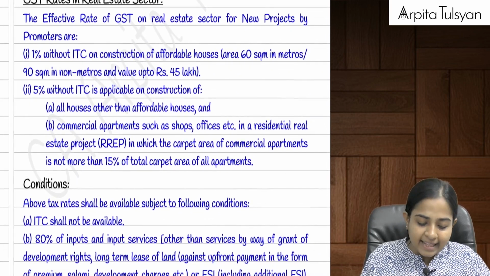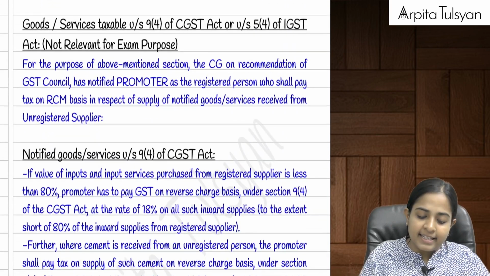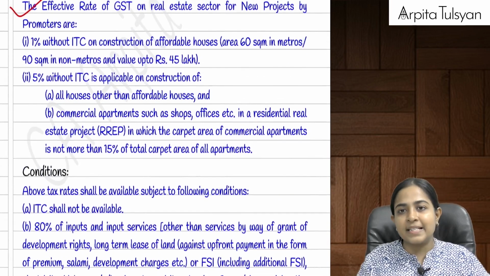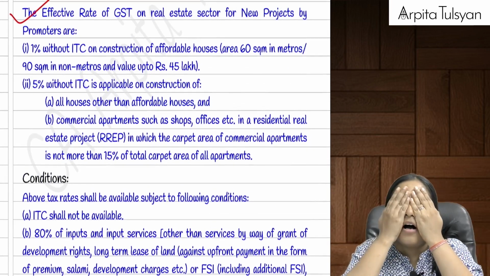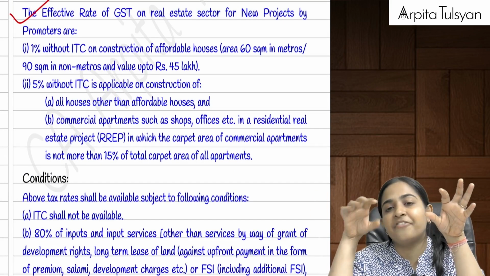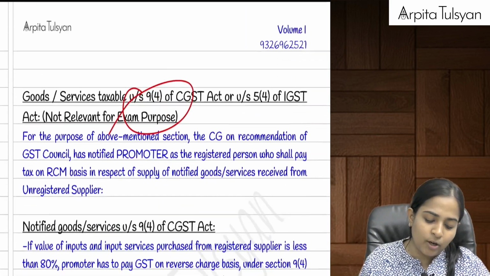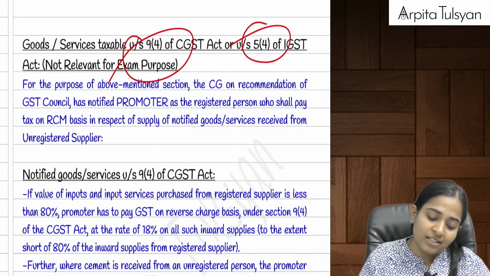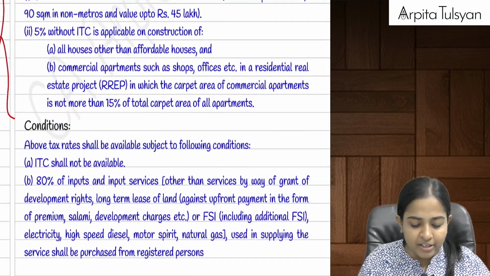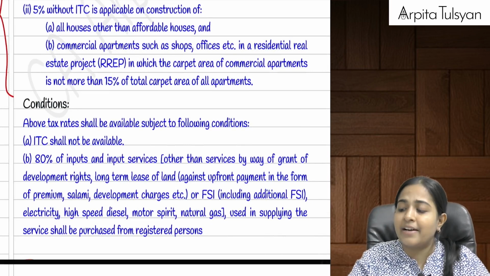Yes, and then the next point is talking about the GST rates in case of real estate, which is coming under section number 9.4. Remember I told you for reverse charge mechanism, we have section number 9.3 and section number 9.4, or 5.3 and 5.4. 9.3 and 5.3 we have already completed. Now we are going to section number 9.4. This is not relevant from an exam point of view. It is just given here for the purpose of reference. I have discussed it in the full-fledged lectures. Here I will just give you an overview.